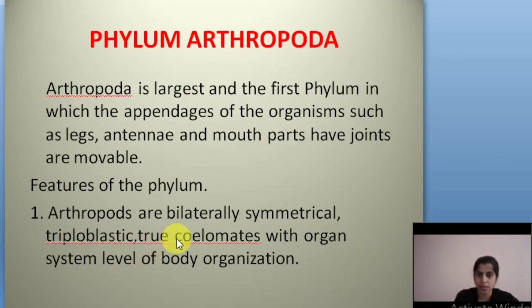And next is true coelomates. What is this true coelomate? You already know that in true coelomate, coelo means what? Body cavity. So true coelomate means it has a body cavity. So this is the level of body organization of phylum Arthropoda animals. Okay.